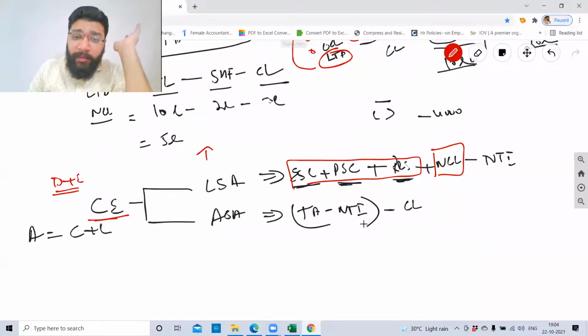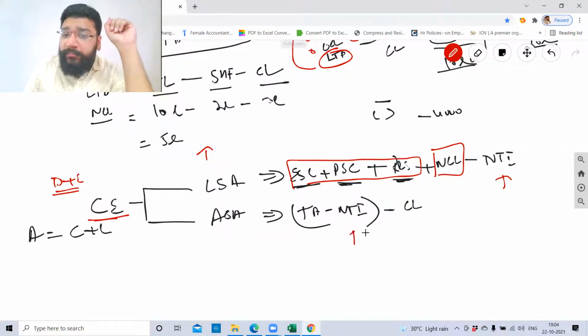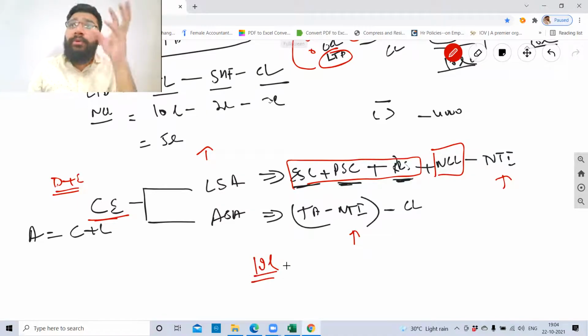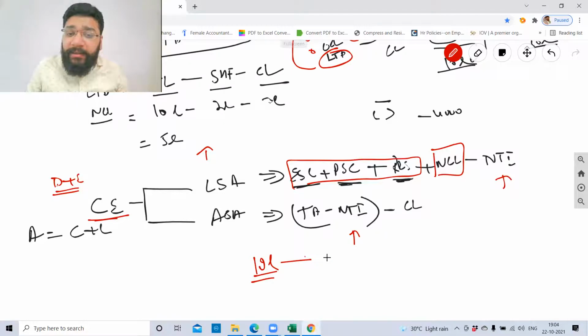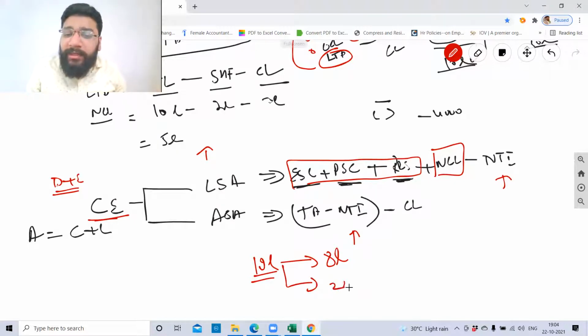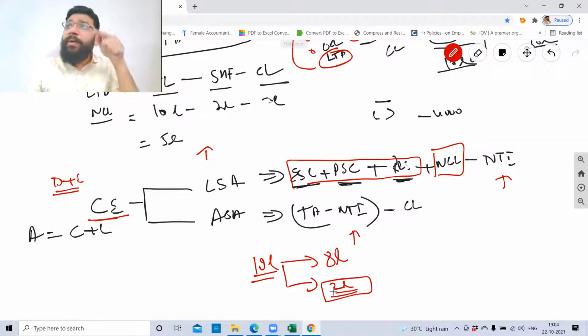For the asset side approach, the formula will be total asset. From total asset, I need to minus the non-trade investment, minus the current liability, you'll get it. I've given the logic of why we minus this non-trade investment. What is non-trade investment? Whatever money I've raised out of capital and out of loan. Let's suppose I've raised 10 lakh rupees, capital and debt put together. In that, 8 lakh I've invested for the core business activity, the purpose for which I started the business. An extra 2 lakh was lying idle in my business, so I invested in the share market or in a fixed deposit. Did you start this business so that one fine day you invest in the share market and do the earnings? No.